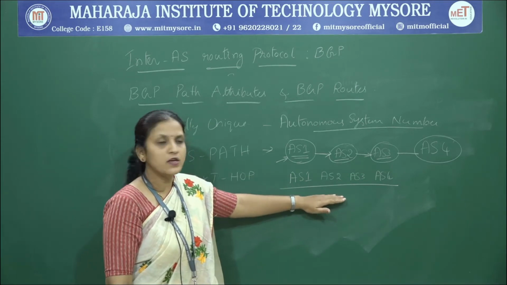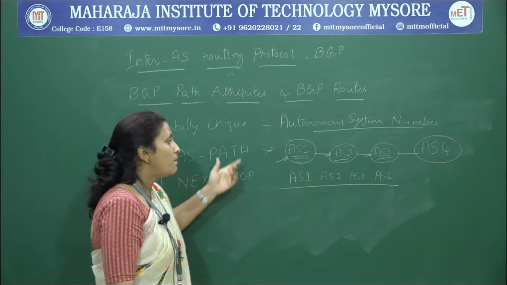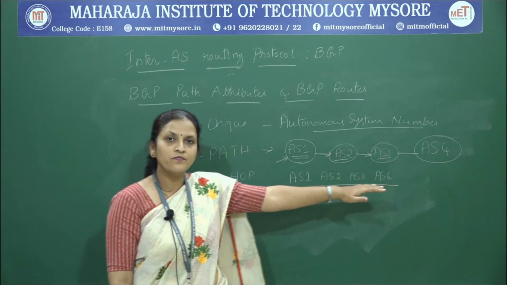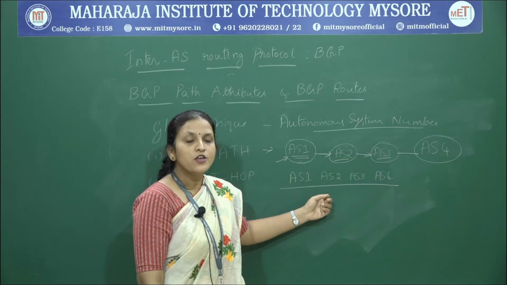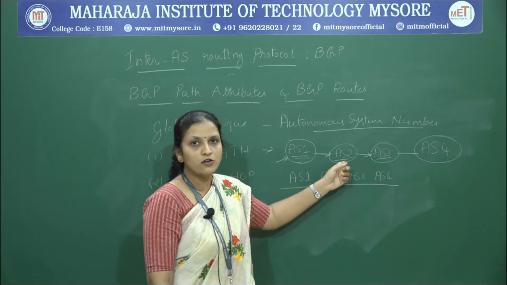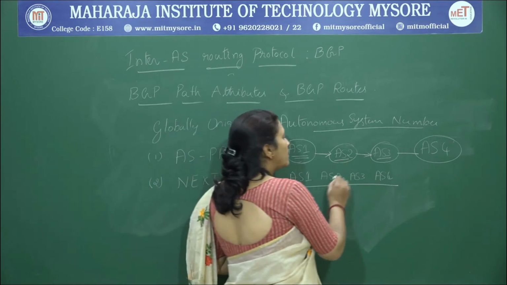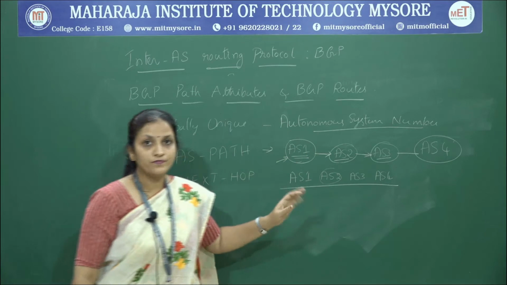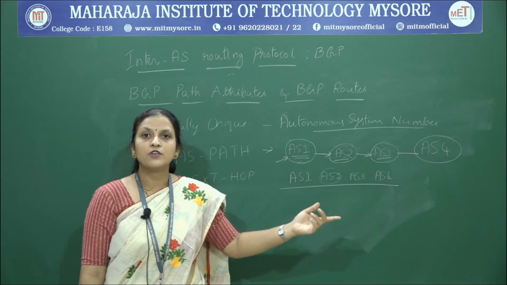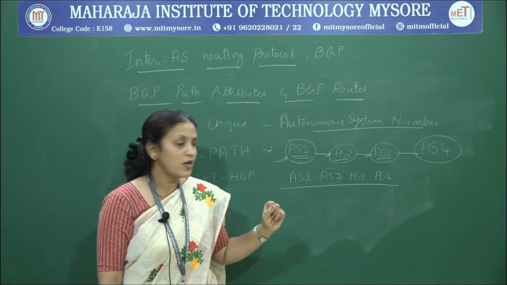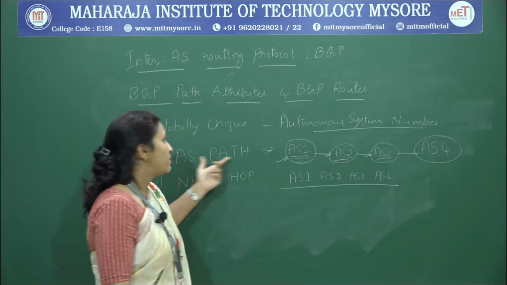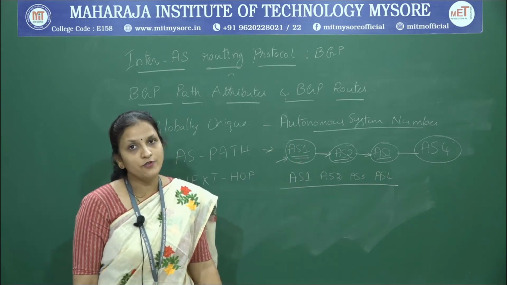Why do we make use of this, or how can this be utilized? Whenever a packet reaches a router in any of these autonomous systems, that router checks the AS path, whether it has the AS number of that particular autonomous system. If it is already present, the router discards the packet which it has received. That we are going to study going further when we study broadcast and multicast. In that concept we will know the importance of having this AS path attribute along with the prefix reachability information.